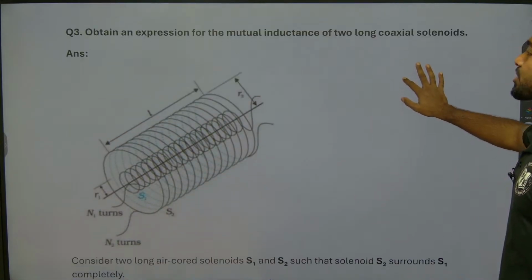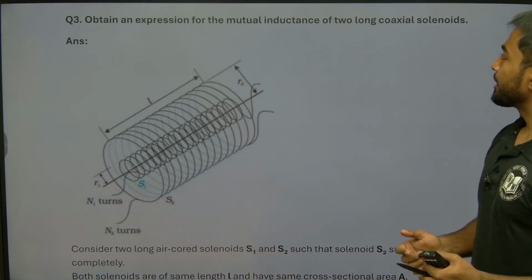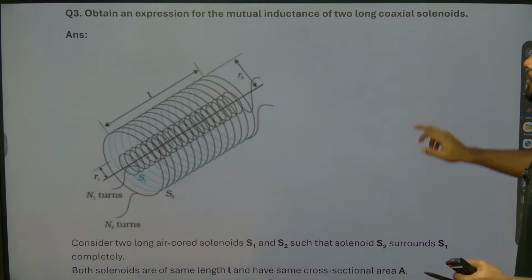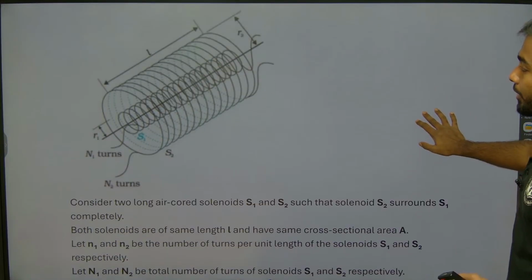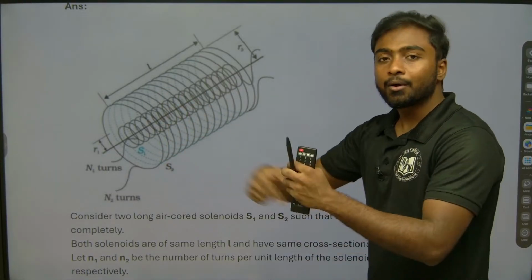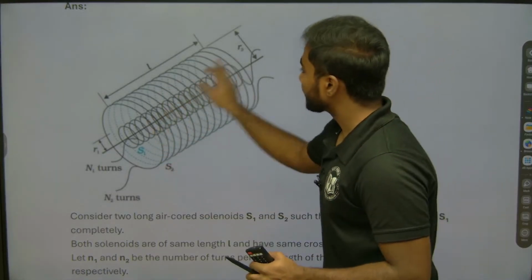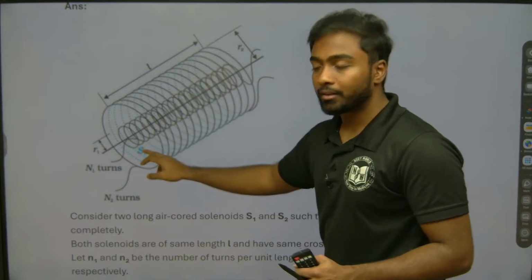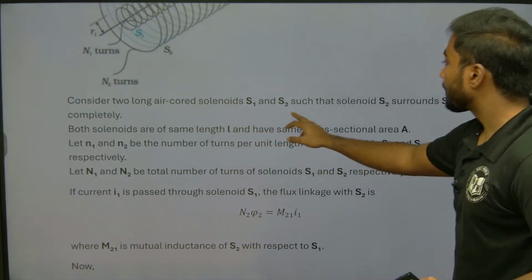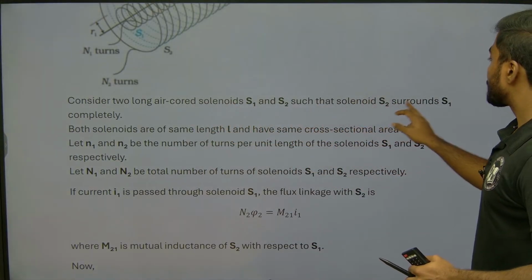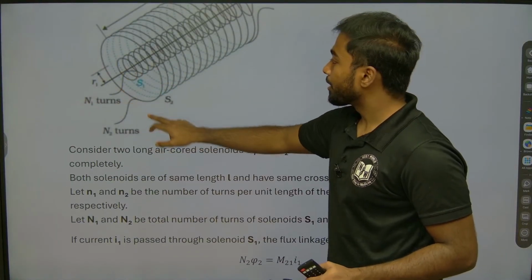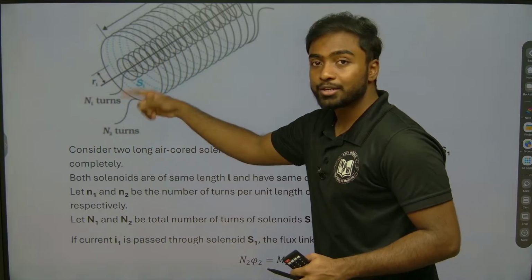So when we go for the next question: obtain an expression for the mutual induction of two long coaxial solenoids. Here, solenoids are wound from wire, so two long coaxial solenoids. Consider two long air-cored solenoids S1 and S2 such that solenoid S2 completely surrounds S1. This is S2 and this is S1. Inside is S1 and outside is S2.